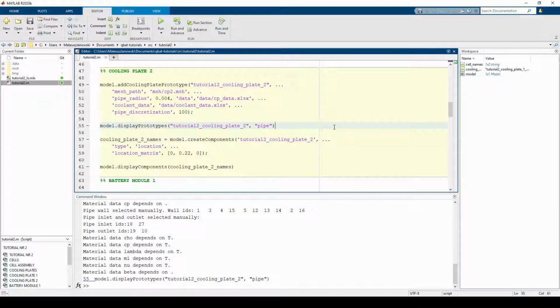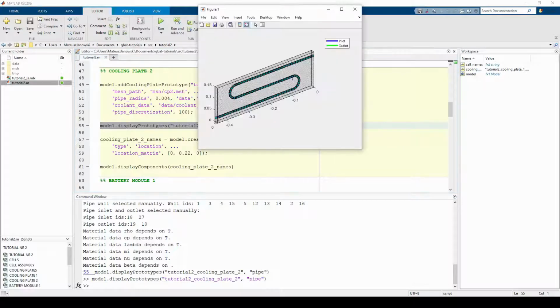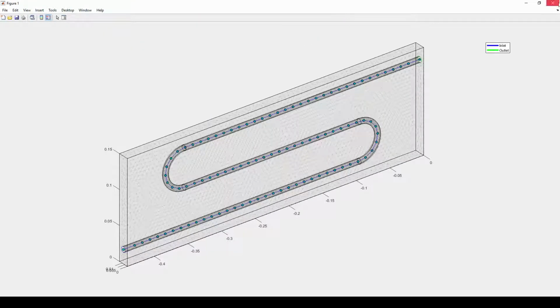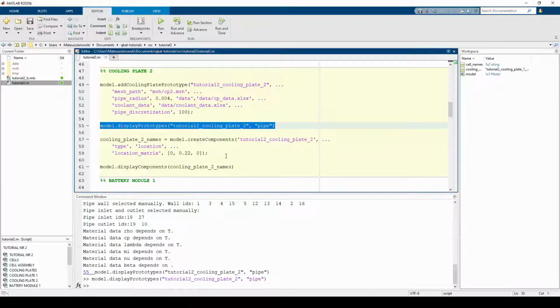Once again, we can check if the pipe has been selected properly. The cooling plate is then inserted into the simulation domain as a component.